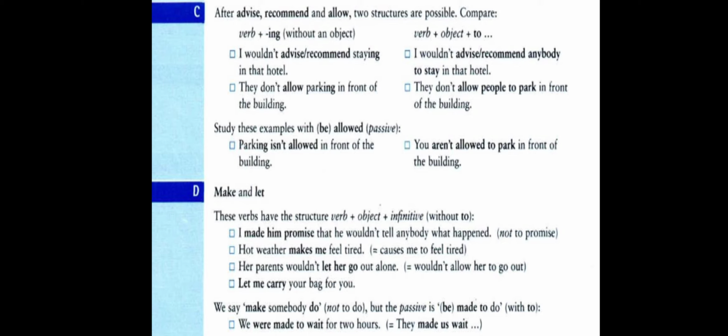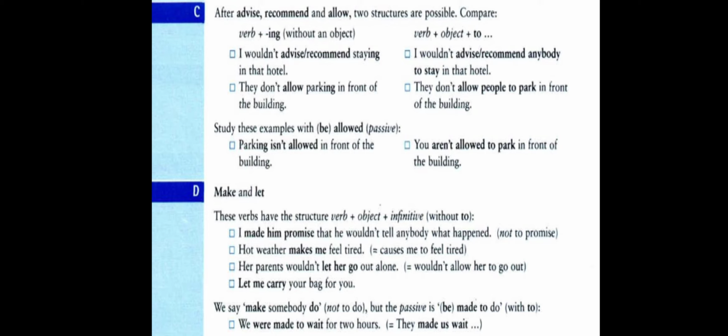Study these examples with be allowed in the passive. Okay, now look here and concentrate. When these verbs, or exactly the verb allowed, is used in the passive form, then we have a different structure. Okay, here, they don't allow parking in front of the building.